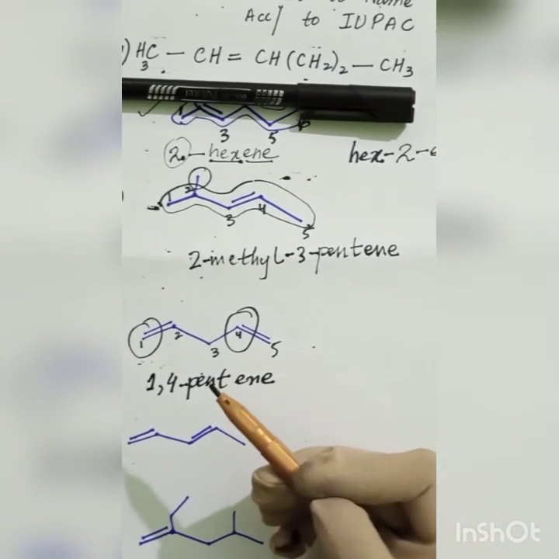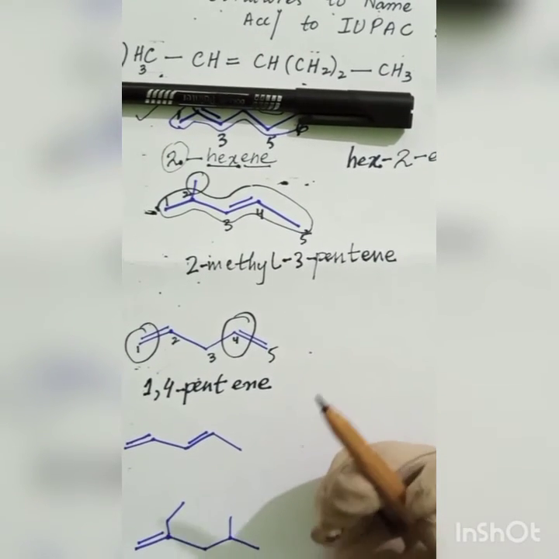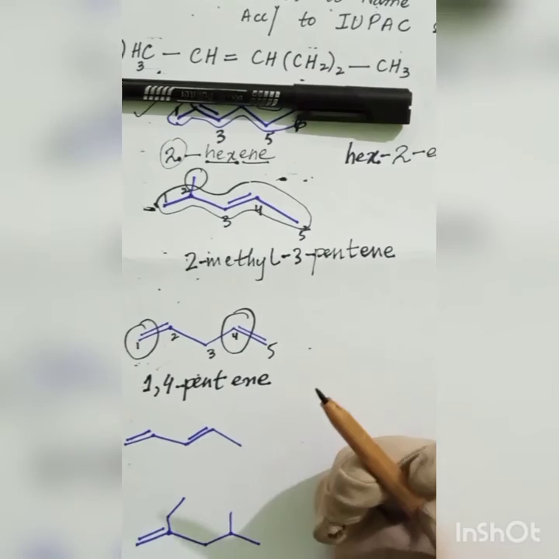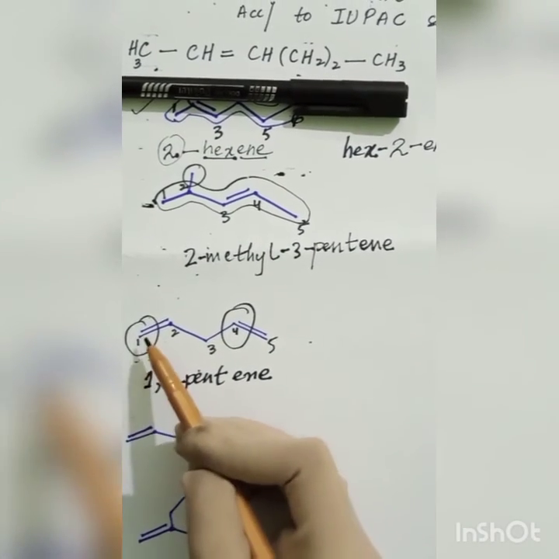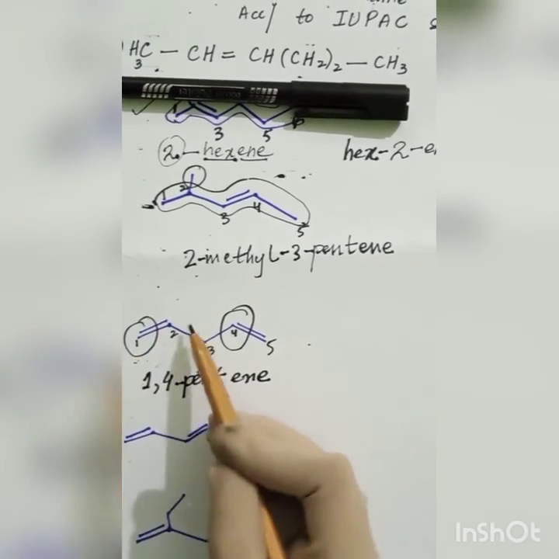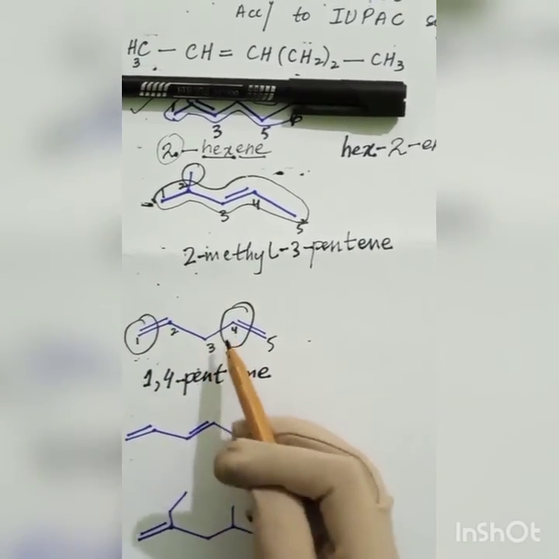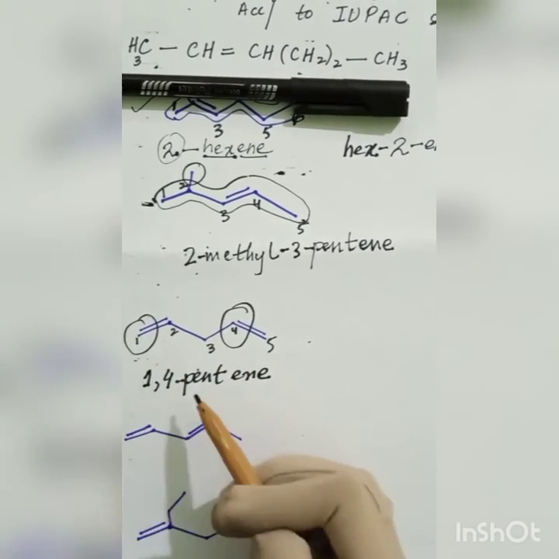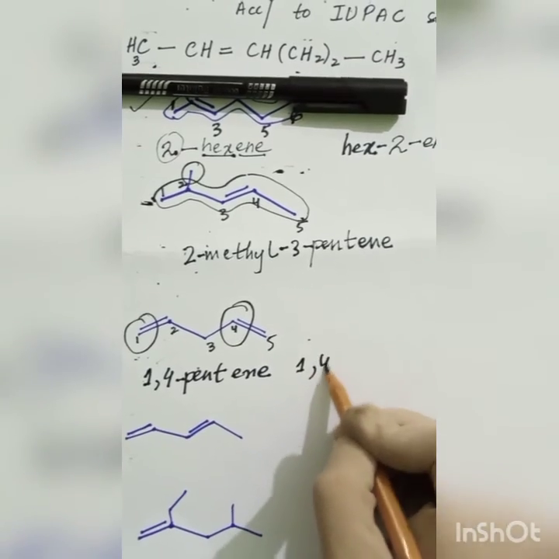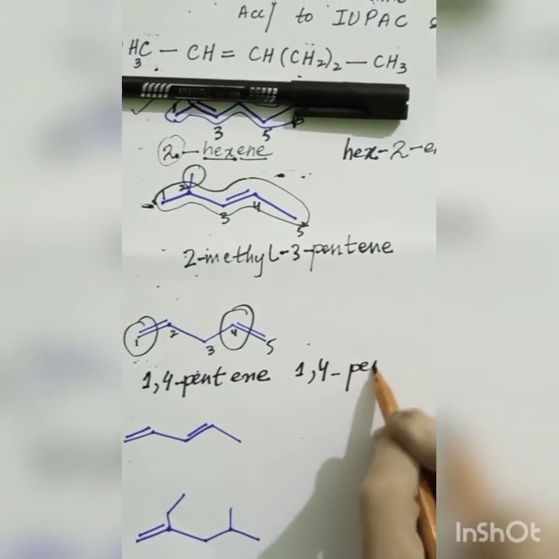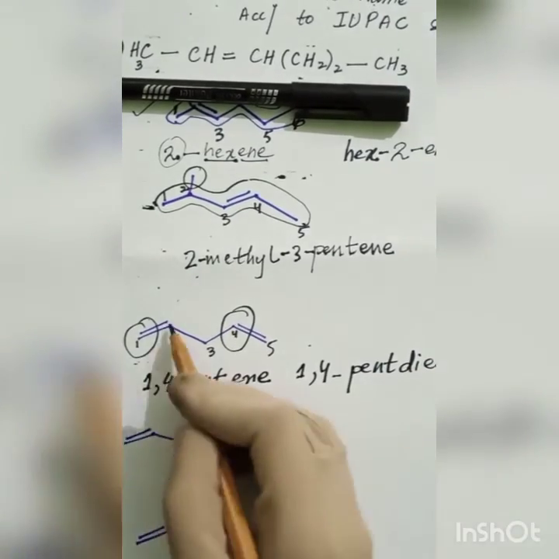What is the mistake here? We have made a mistake with the enes. We have 2 alkenes here, so I have to mention di before ene as well. 1,4-pentadiene, because there are 2 enes.